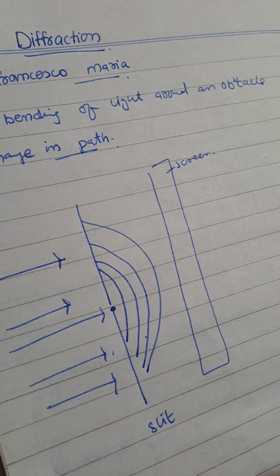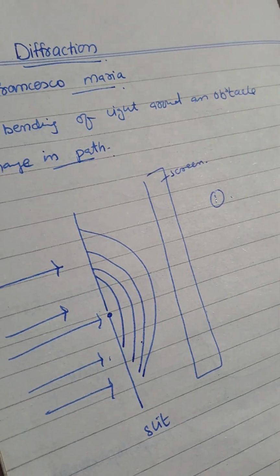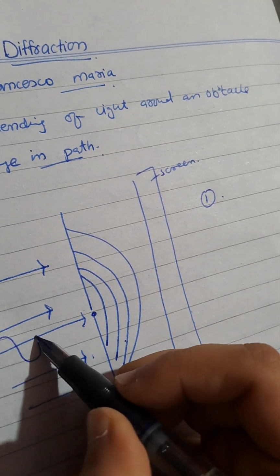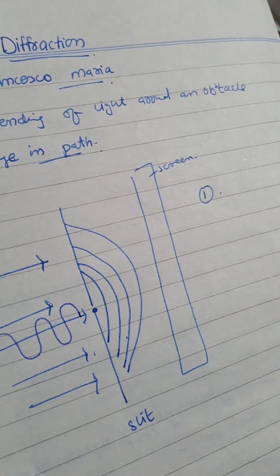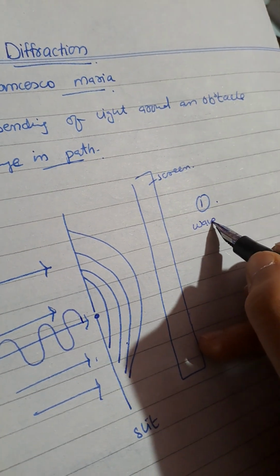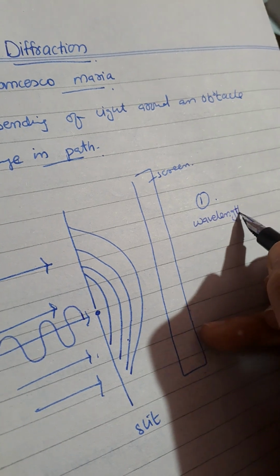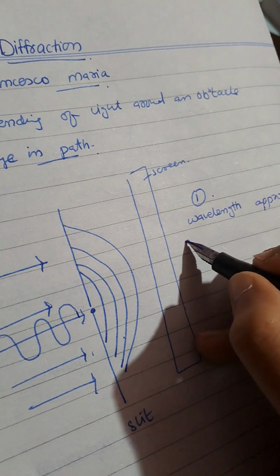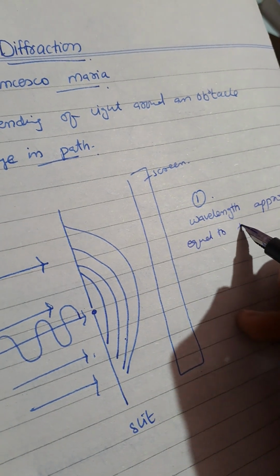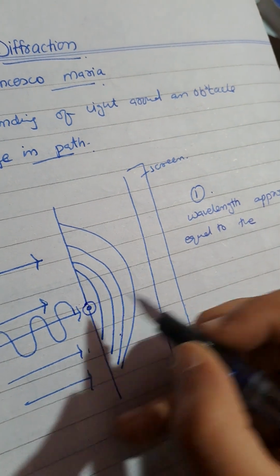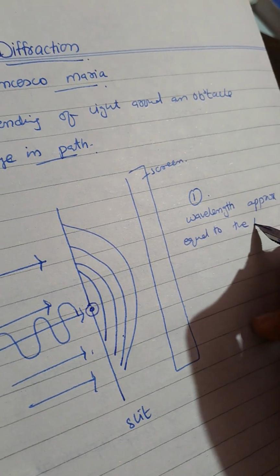Now, one important thing to remember for MCQs is that the wavelength of light must be small. It must not be long. Basically the wavelength of the light must be approximately equal to the distance of the slit, like to the hole.